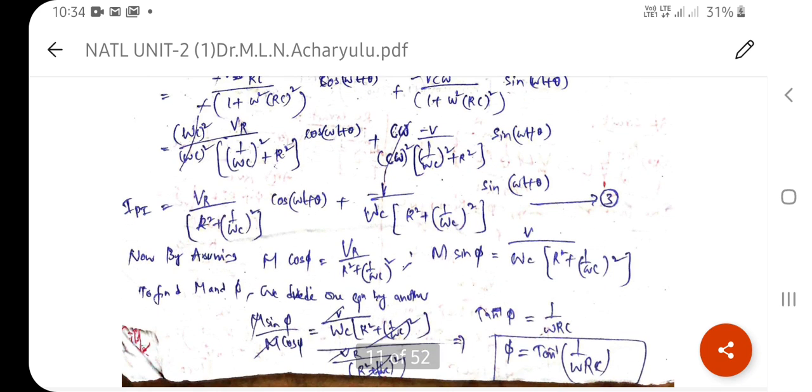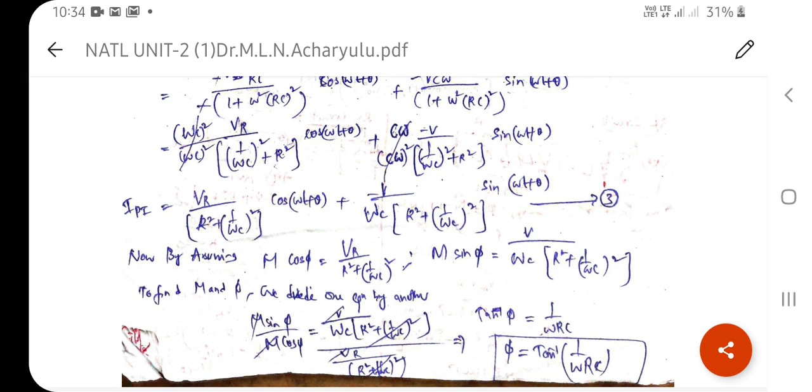Now, by assuming that M cos phi is equal to VR by R square plus (1 by omega C) whole square, and M sin phi is equal to the second one, V by omega C into R square plus (1 by omega C) whole square. Therefore, we have to identify M cos phi and M sin phi, and take the ratio of M sin phi and M cos phi to calculate the values of M and phi.